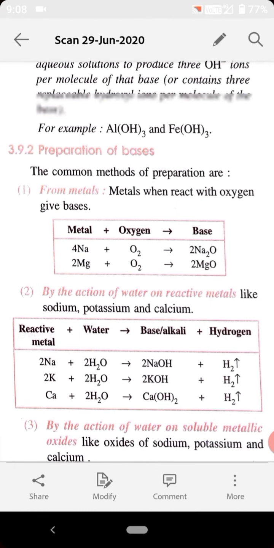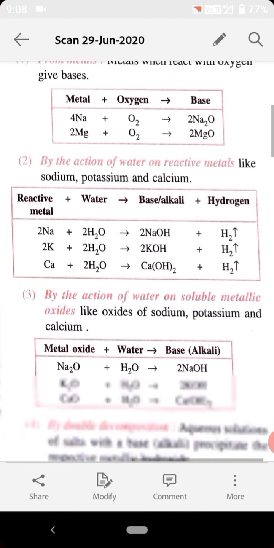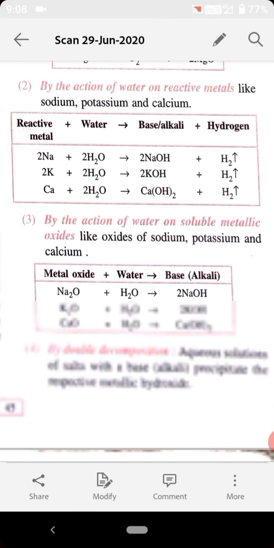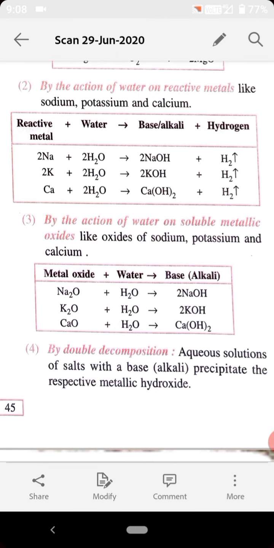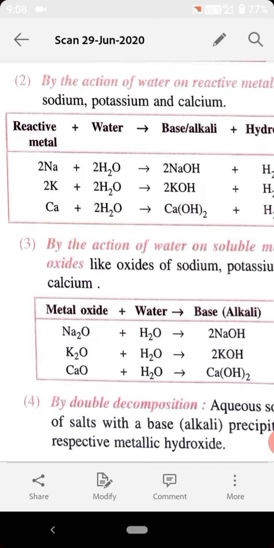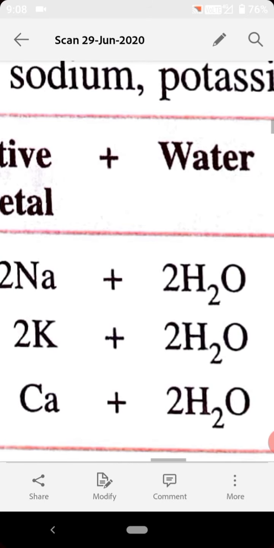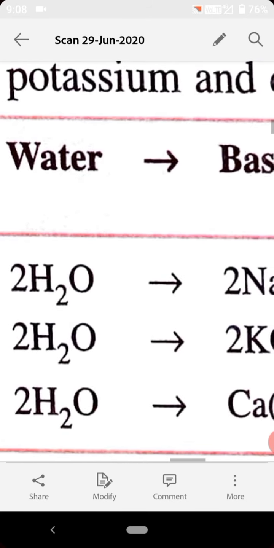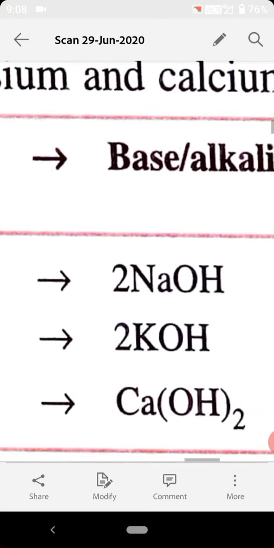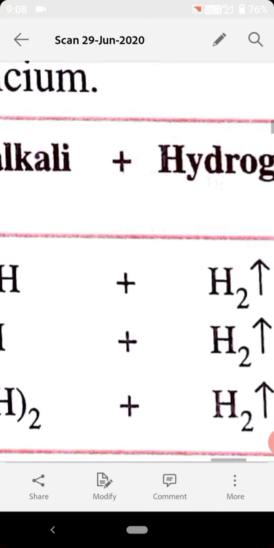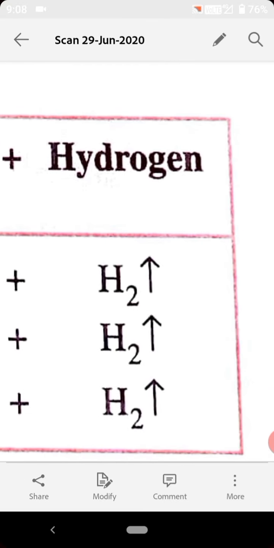Another method of preparation of bases is by the action of water on reactive metals like sodium, potassium and calcium. The word equation is given here: reactive metal undergoes reaction with water molecule to form base or alkali plus hydrogen gas.